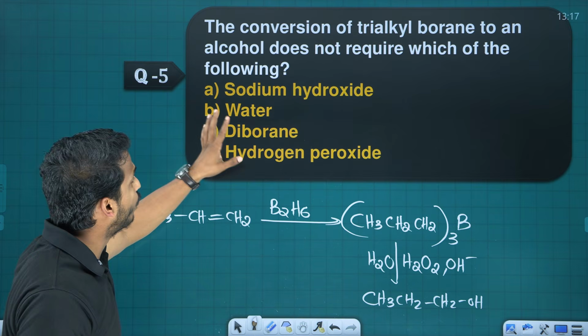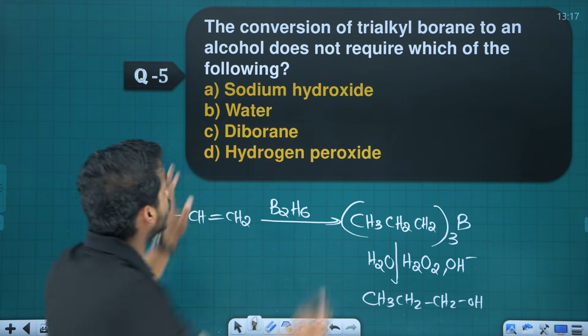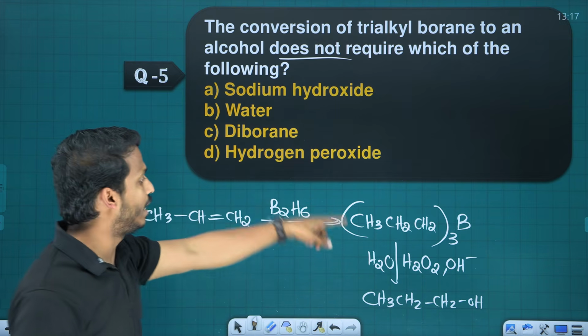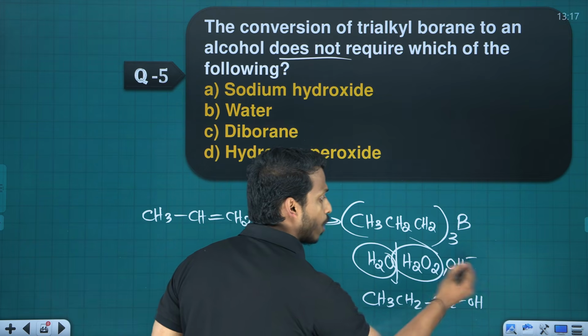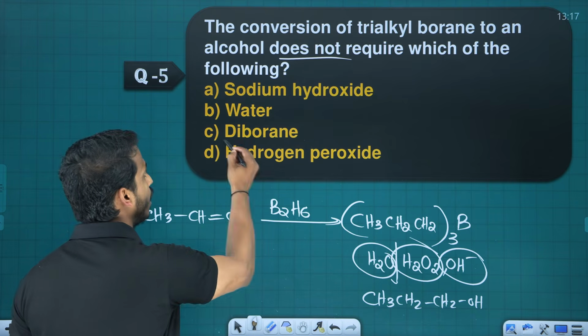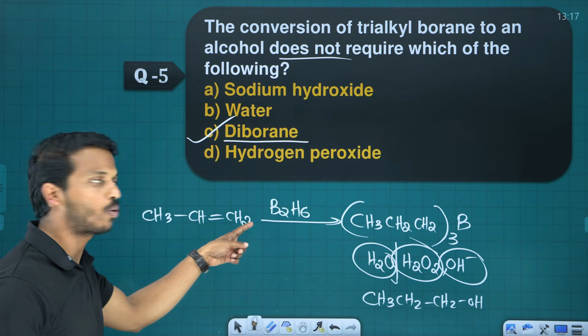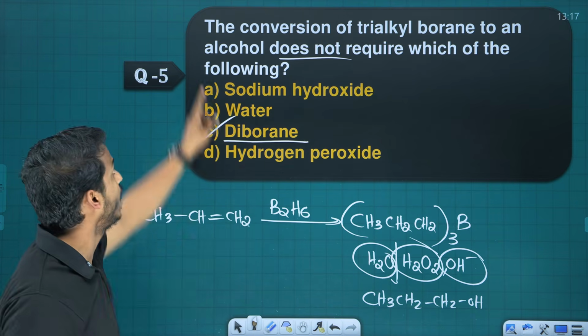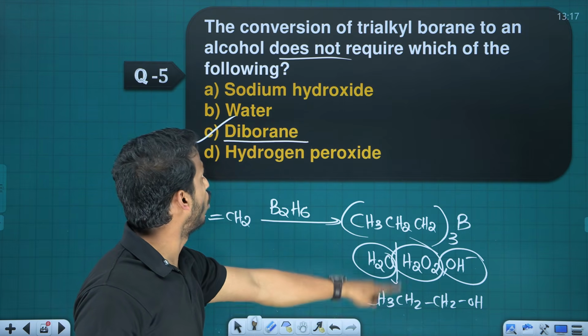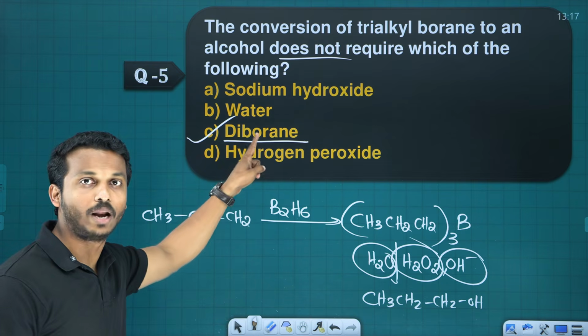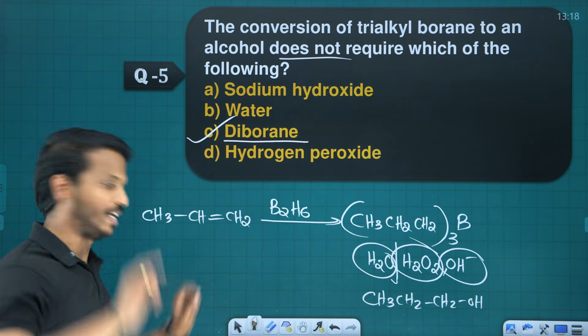Question, which of the following does not require in the oxidation in the last step. We need water, hydrogen peroxide and base. We don't require diborane. Diborane is required only in the first stage, right? The conversion of trialkyl borane to alcohol does not require diborane because diborane is used in the first reaction.